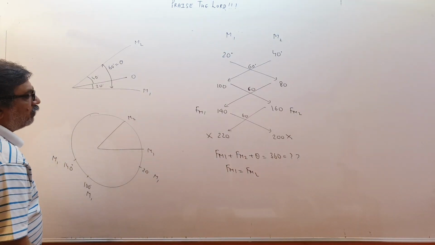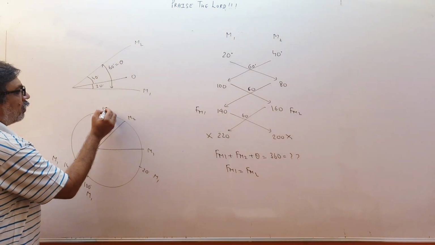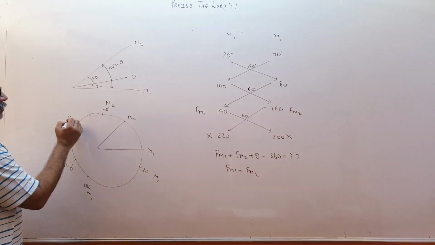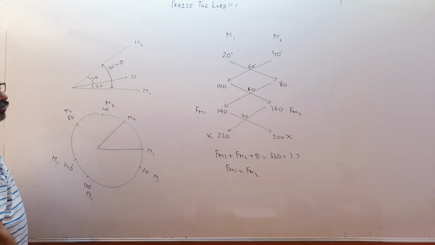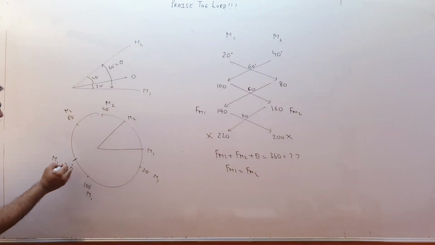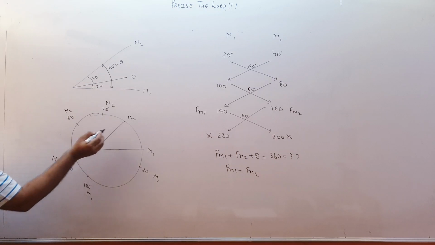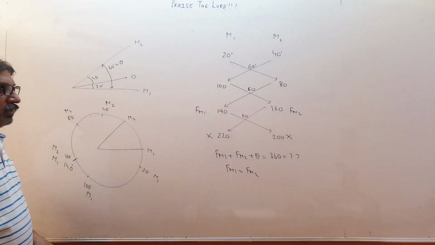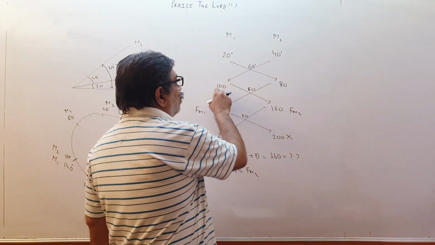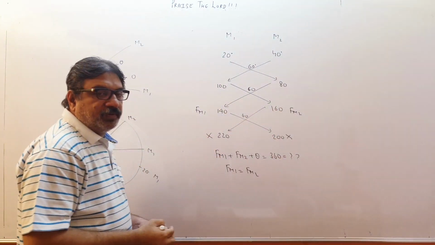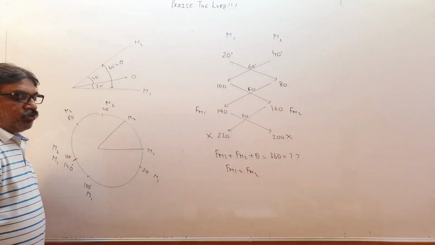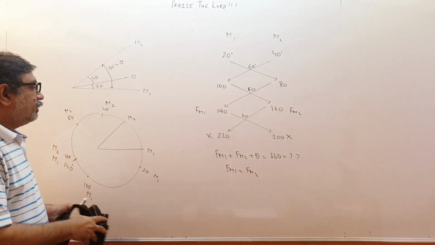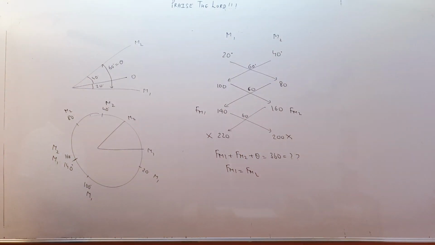From M2, 40 degree, 80 degree from M2, and 160 means over here. So 160 degree from M2, they will coincide. So the number of images will be 1, 2, 3, 4, 5. 5 images will be formed. So here also, what the number of images and what the positions will be, I told you that. Okay children, please pause and copy.